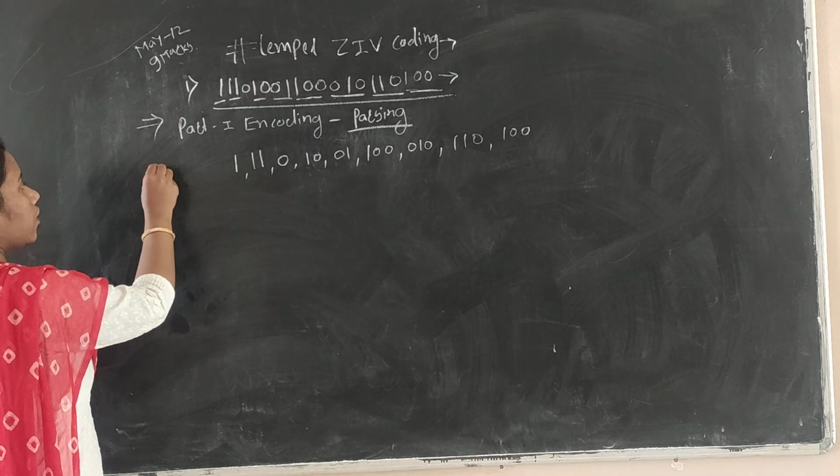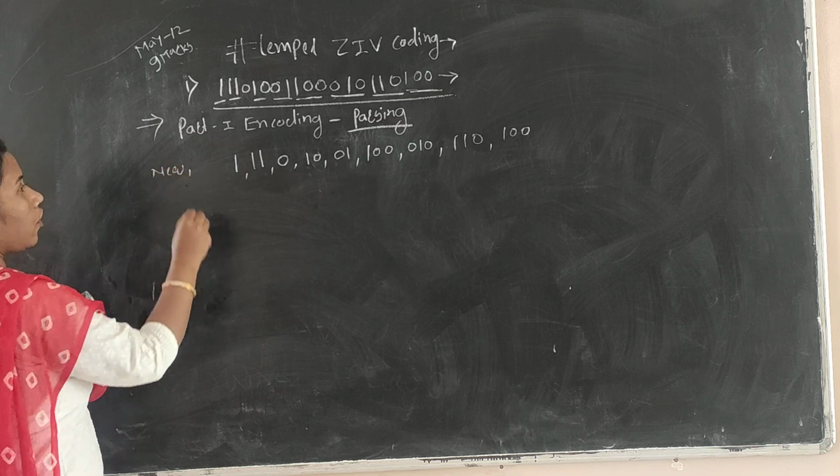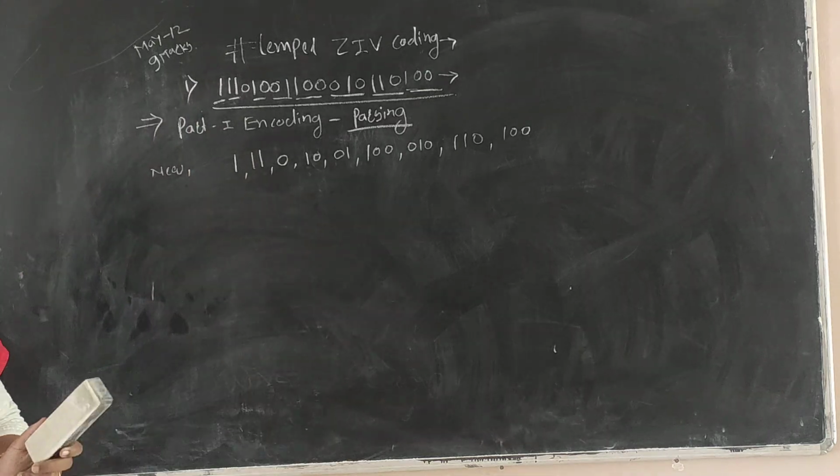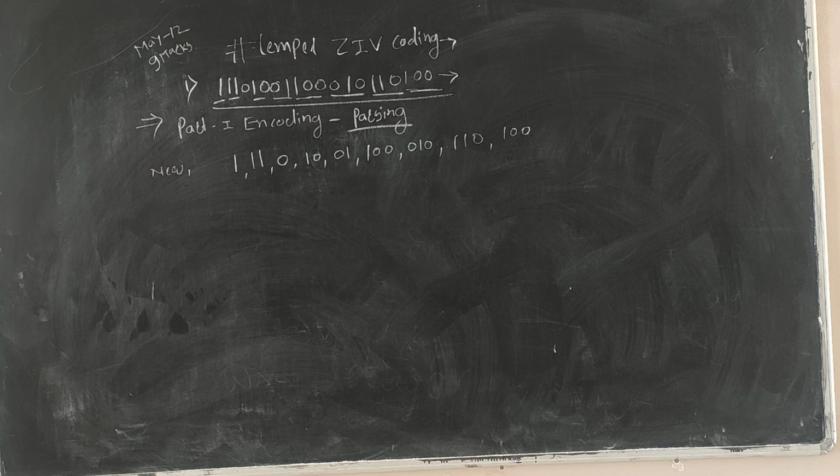In this we get a new sequence of the given data. Now we will see how to encode this at the encoder side.